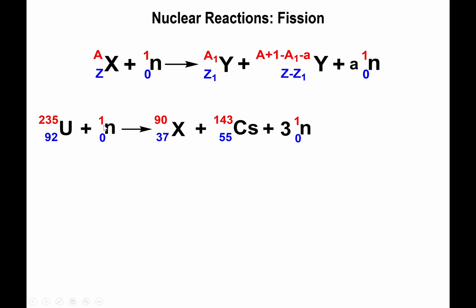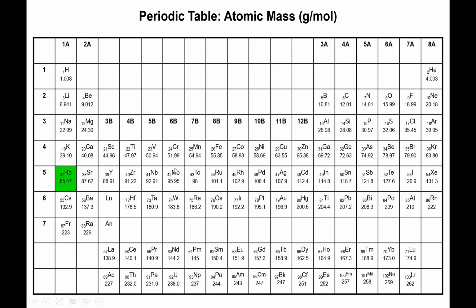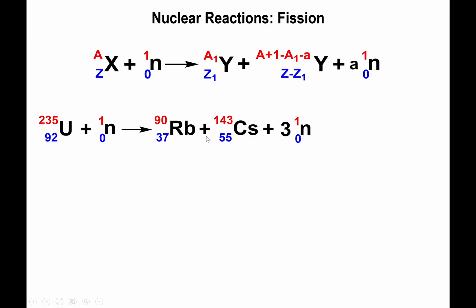I would recommend doing that with your calculator, because as you saw, even doing it in my head only, I got it incorrect. Just to recap, we add 235 plus 1, we subtract from that 143, and from that we subtract 3 times 1, and that should give you 90. Now, element 37, if you look in the table, is actually rubidium. So you just have to input the symbol for rubidium to complete the process.